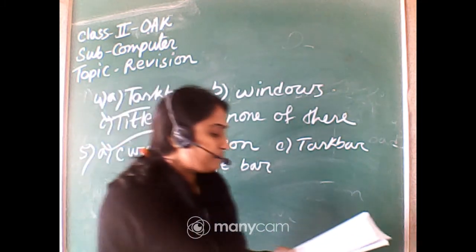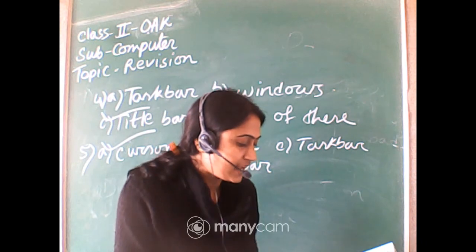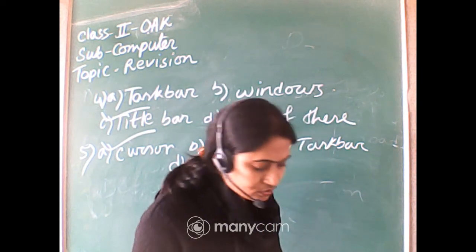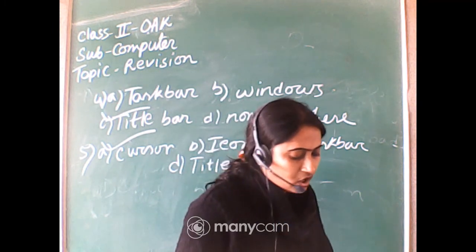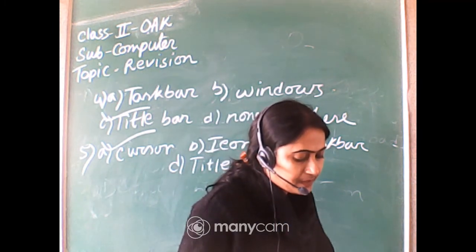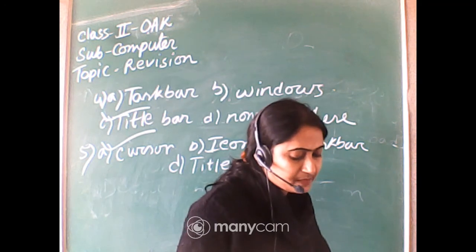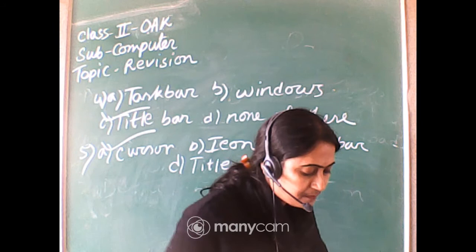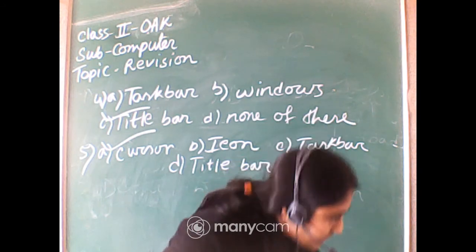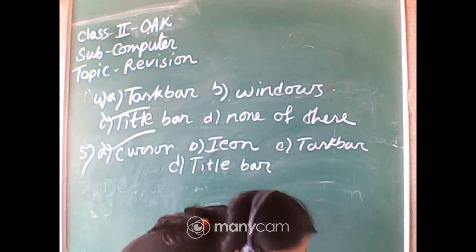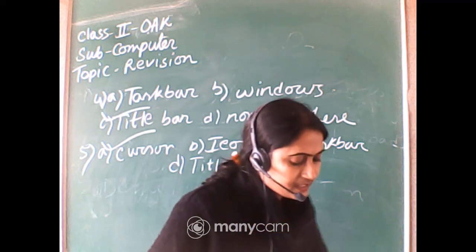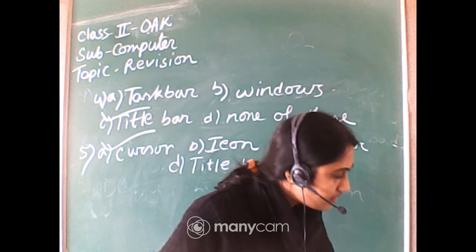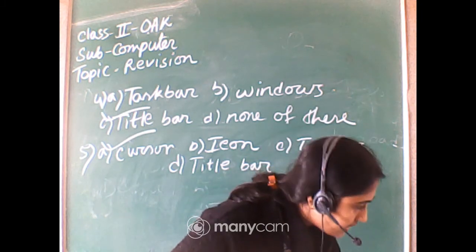Okay. The printed copy of text and photos on a paper is called the hard copy. Option A, hard copy. Option B, processing. Option C, soft copy. And option D, none of this. Yes, Ayush, very good. Option A is the correct answer, hard copy.